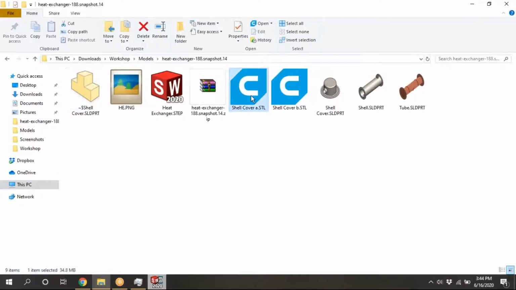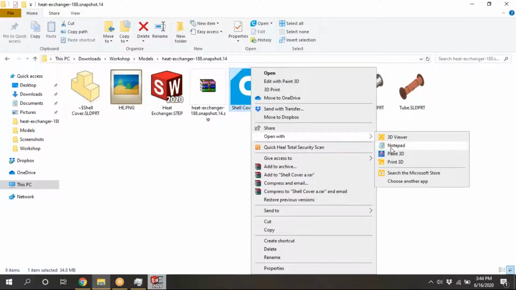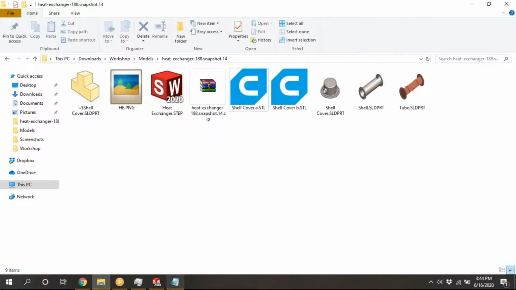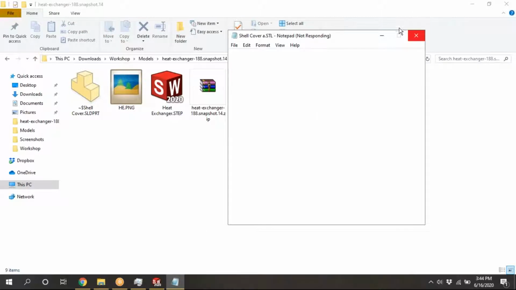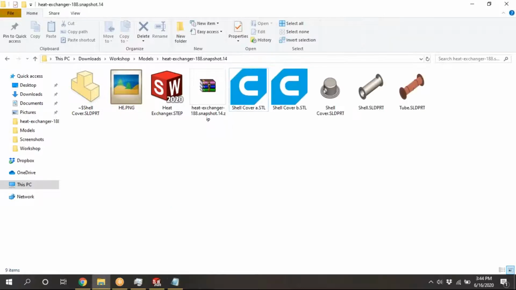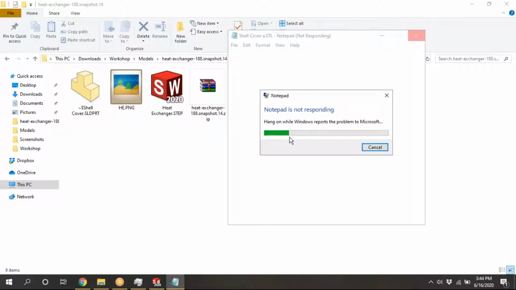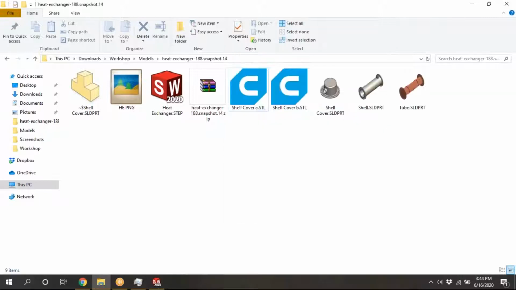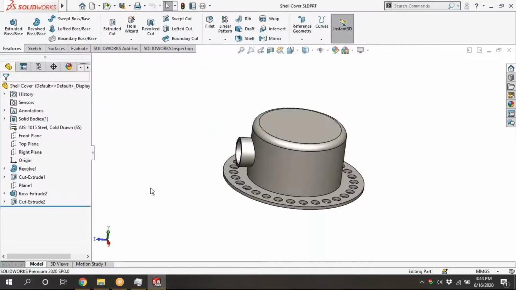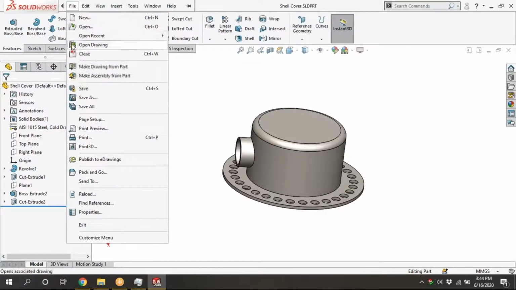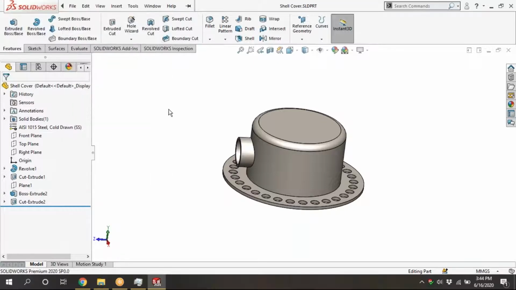In the meantime, we can see the code. Open with Notepad. You can open it and see the number of triangles.